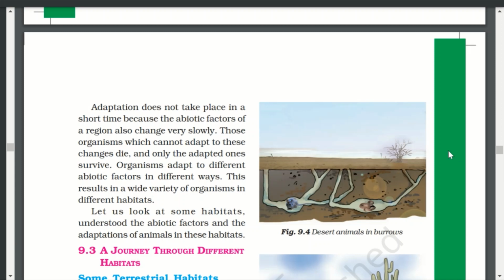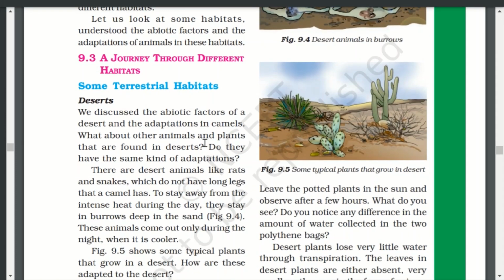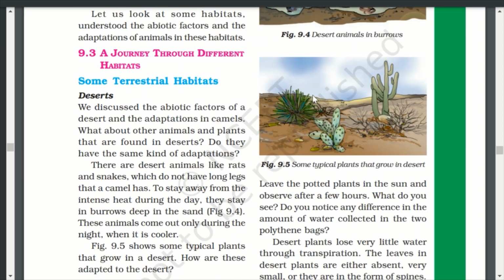This results in a wide variety of organisms in different habitats. Let us look at some habitats, understand the abiotic factors and the adaptations of animals in these habitats. A journey through different habitats, some terrestrial habitats, desert. So they are talking about deserts. Let's see what it is. We discuss the abiotic factors of a desert and the adaptation in camels.